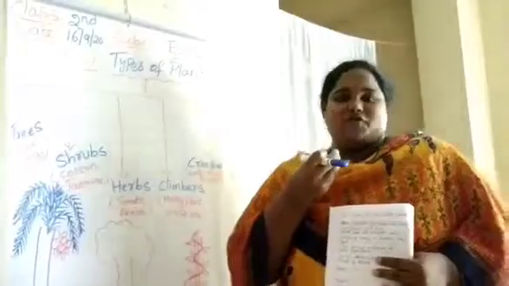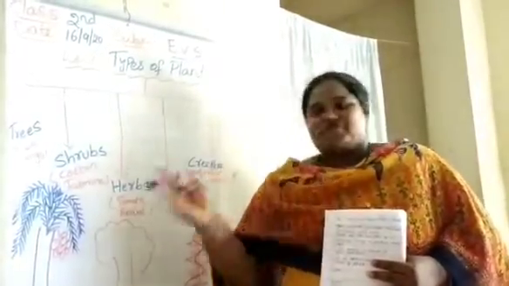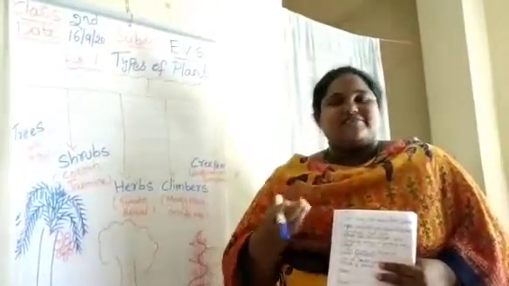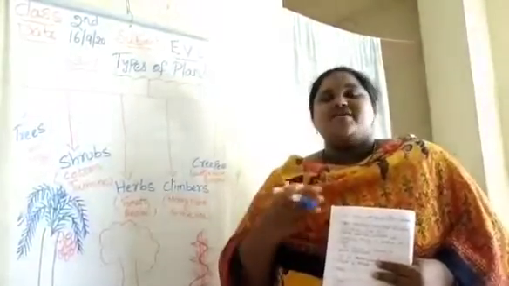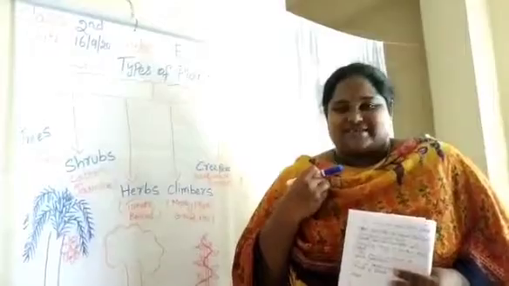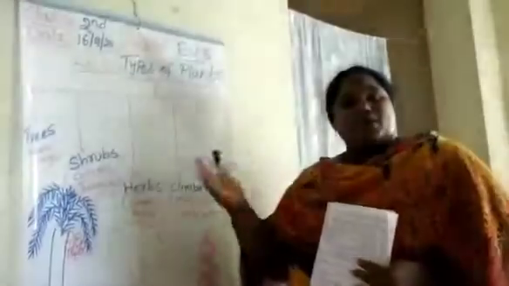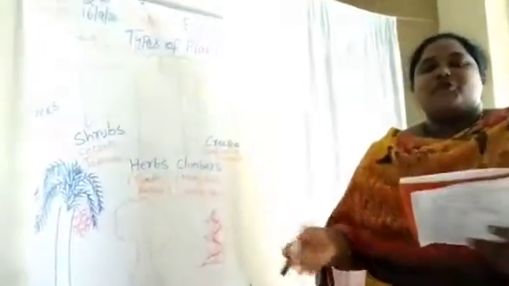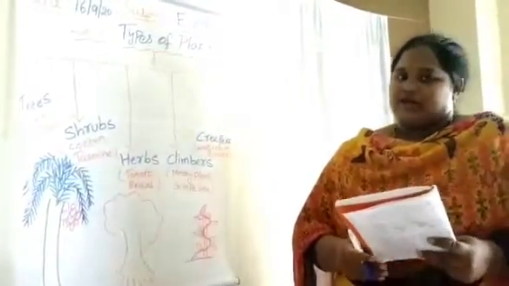So we are eating daily food. So where does the food come from? From plants. And we are eating vegetables, fruits, fruit juices, etc. These all are coming from plants only. And we are wearing dresses. So this also comes from only plants. The trees provide us wood for fuel, furniture and tools.